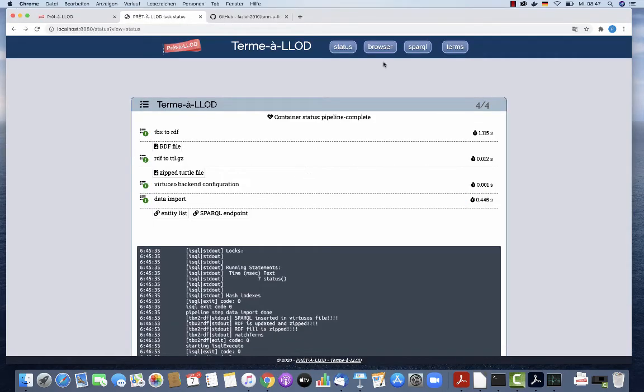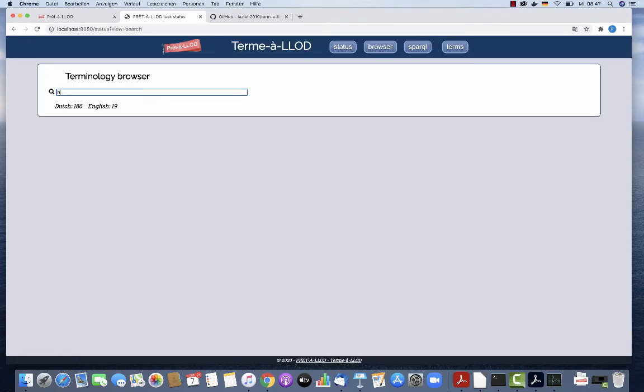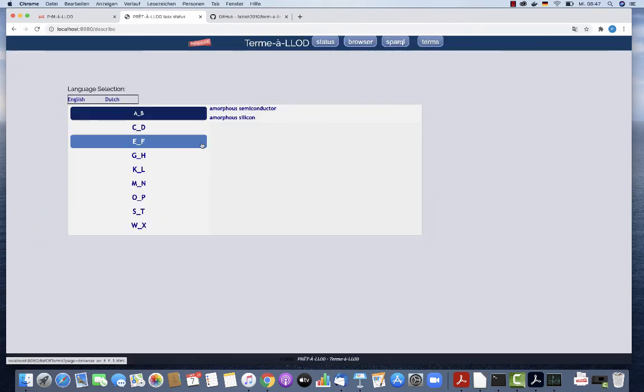So let's go to our web application and go to the browser. So here I can browse my terminology. I can basically look at the terms that exist there. I can also do a search. So for example, let's look for a term like whole. I get also auto-completion functionality. And I can see here basically the information that is provided for the term. And I see here also that it has been linked basically to another term, whole, in the intaglio terminology. So here I see the result of linking.